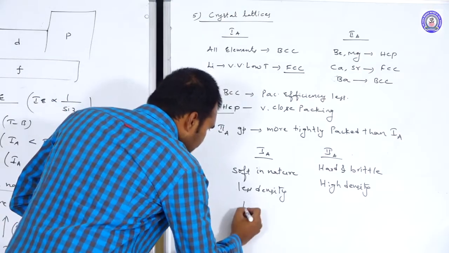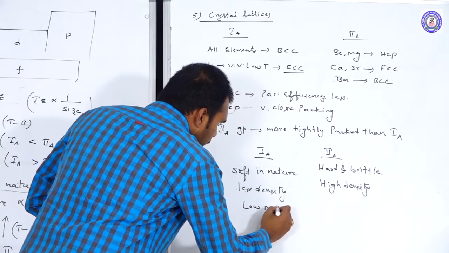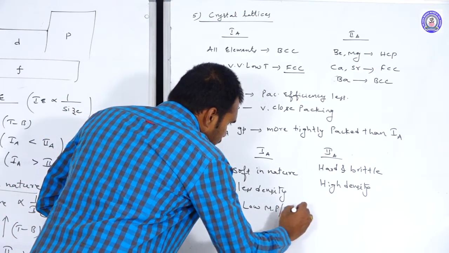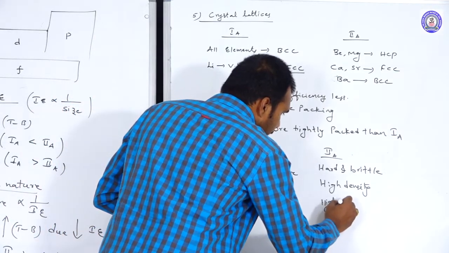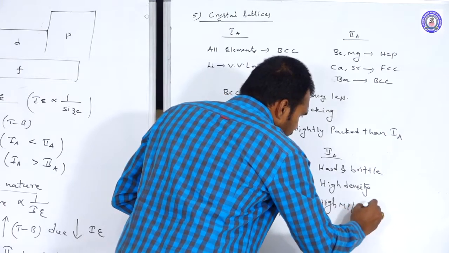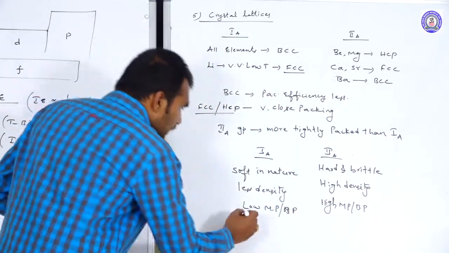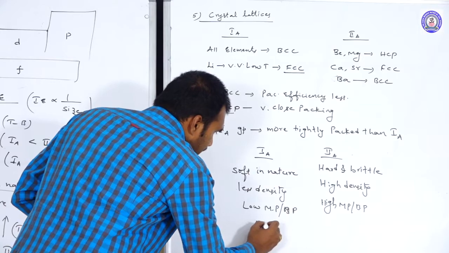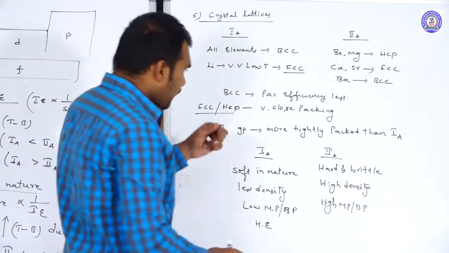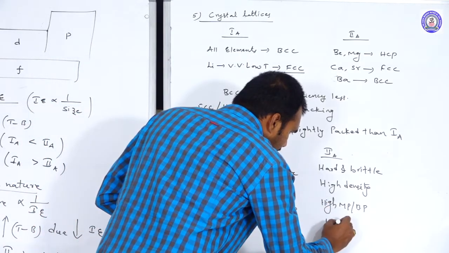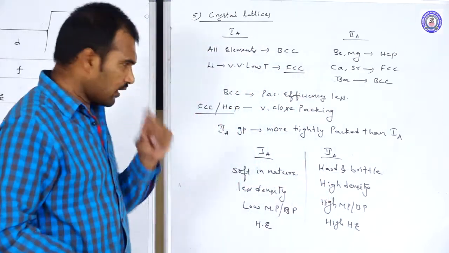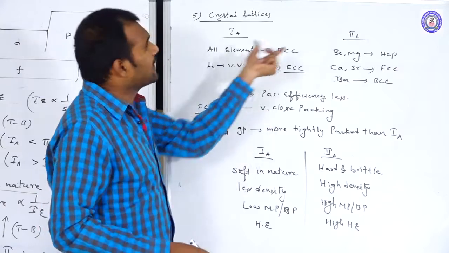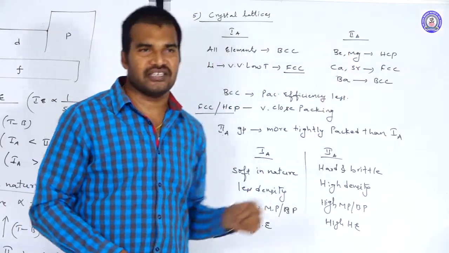1A group elements have low melting and boiling points, whereas 2A group elements have high melting and boiling points. And 1A group elements have low hydration enthalpy, whereas 2A group elements have high hydration enthalpy. So all these properties are because of what? The difference in their crystal patterns.